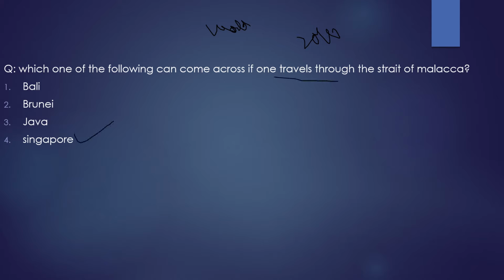These are very conceptual and factual questions. So you need to know about the Strait of Malacca here. You need to know what places the Malacca Strait is between. The Malacca Strait is between the Indonesian island of Sumatra and the Malay Peninsula. Singapore lies on the tip of the Malay Peninsula. So definitely Singapore would be the correct answer. With this, we have completed our discussion.